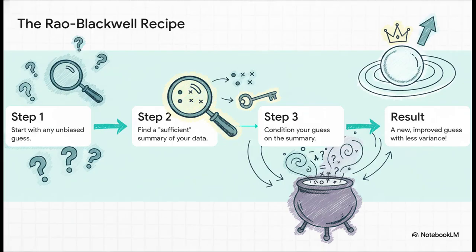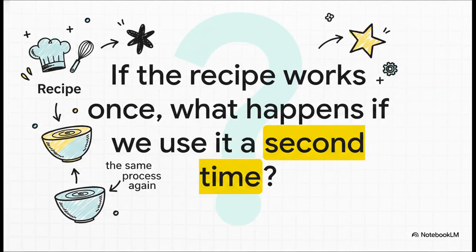The whole process is really just a few steps. You start with any old unbiased guess you can come up with. Then you find that sufficient statistic, our super clue. And finally, you use the theorem to mash them together. And the result? You get a better, tighter, more precise estimator. It just works.